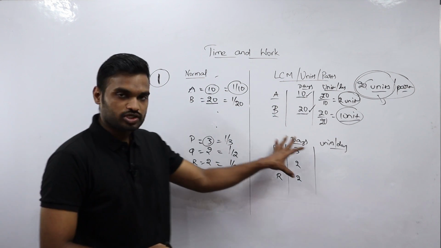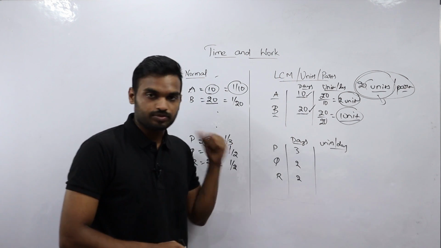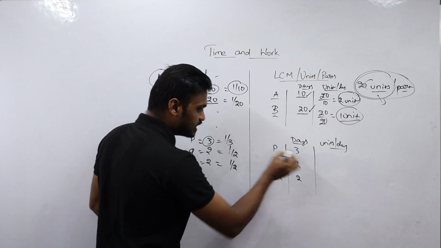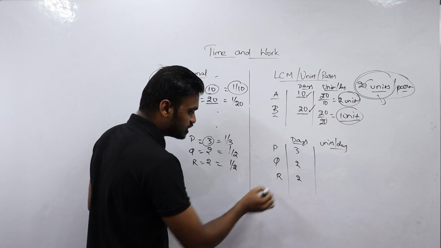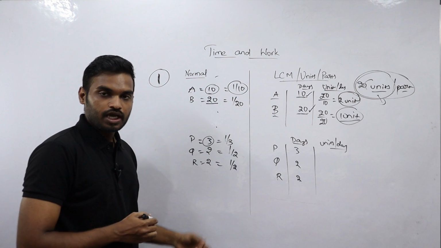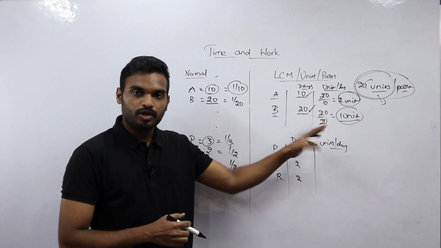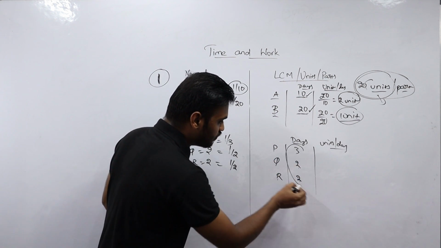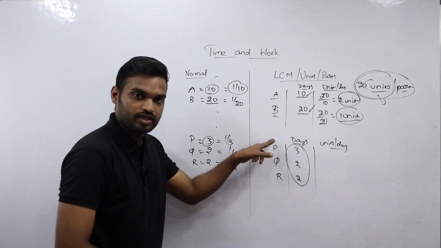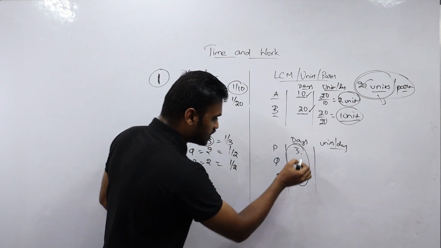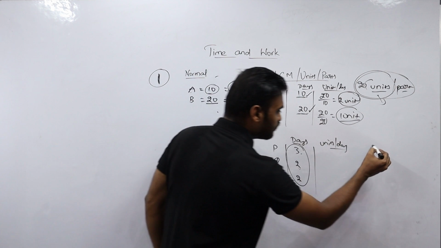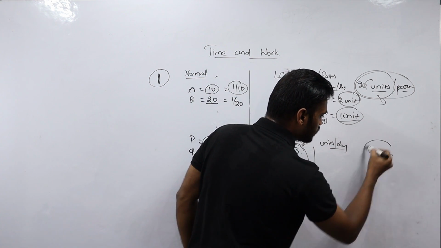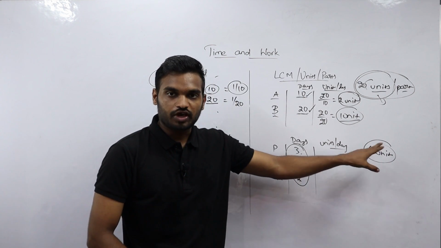Okay, now let's see how to solve the same problem in the LCM or units method. See here, P is taking 3 days to complete the work, Q is taking 2 days, and R is taking 2 days. I have already told you, to find out the total amount of work to be done, we take the LCM of the total time taken by the persons involved in the work. Here the LCM of 3, 2 and 2 is 6 units of work. So this is the total amount of work to be done.